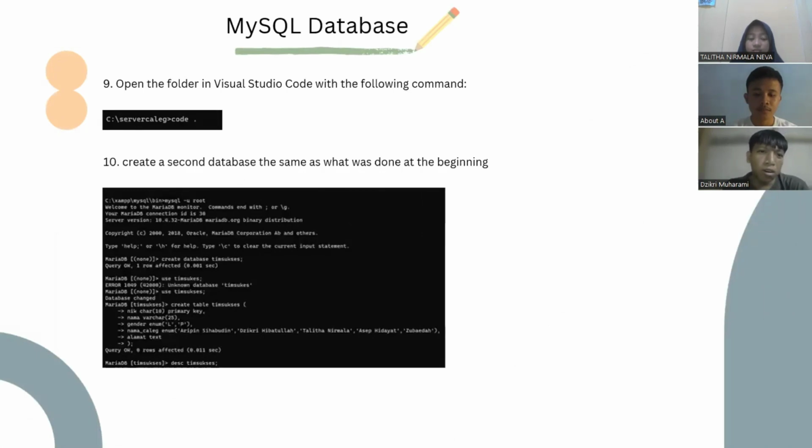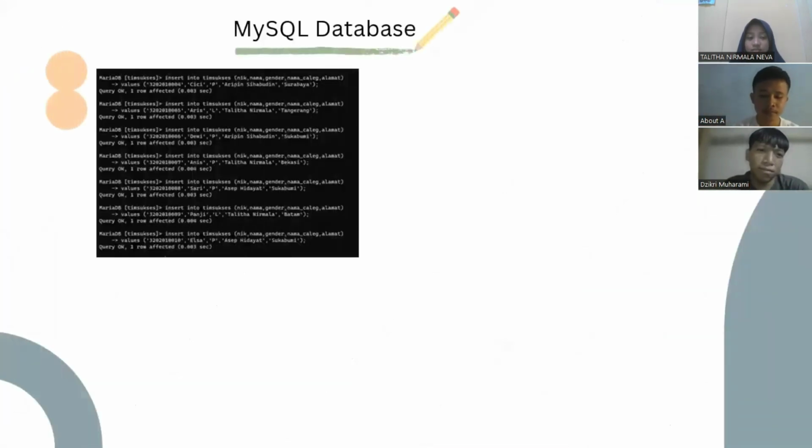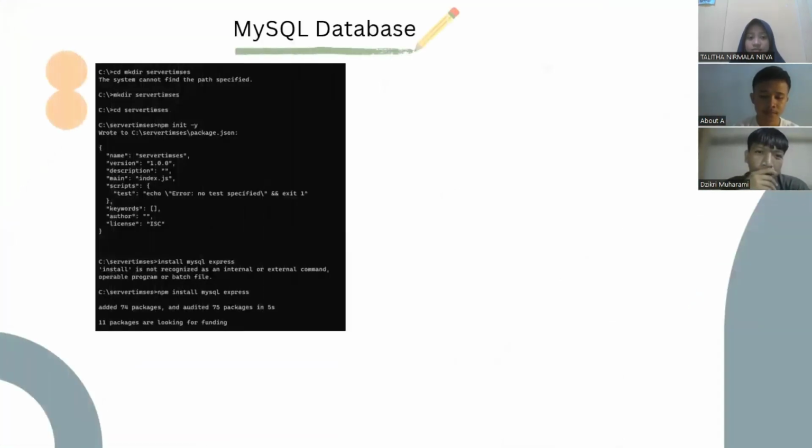After this, we make a code in Visual Studio Code with JavaScript, and then next to SQL. Next, this is the database. This is for the database again, to go to JSON. Next.